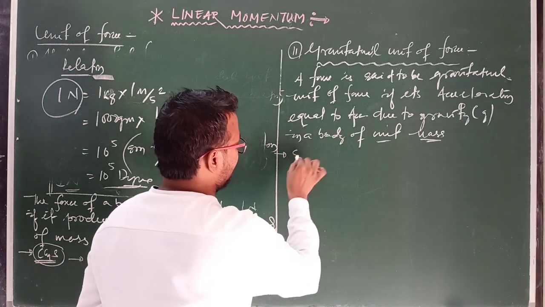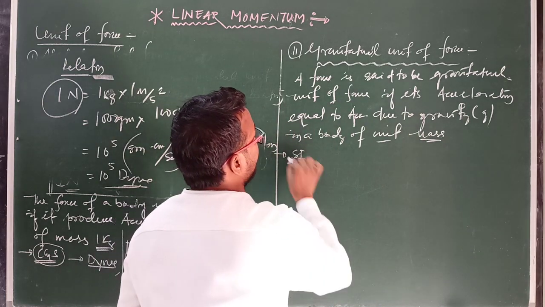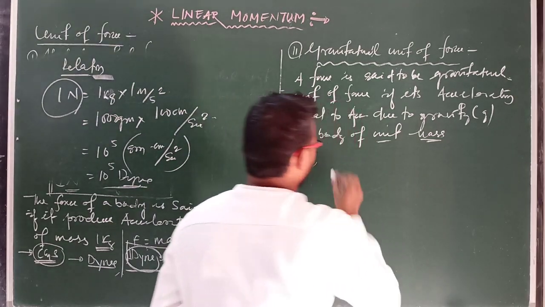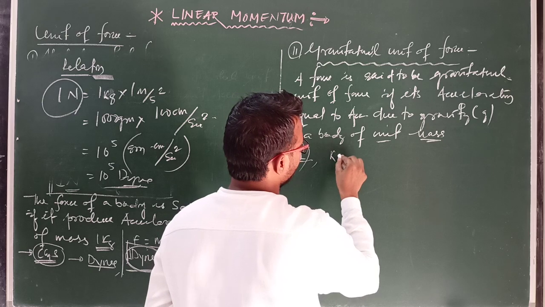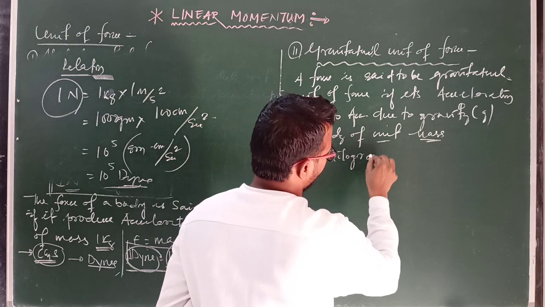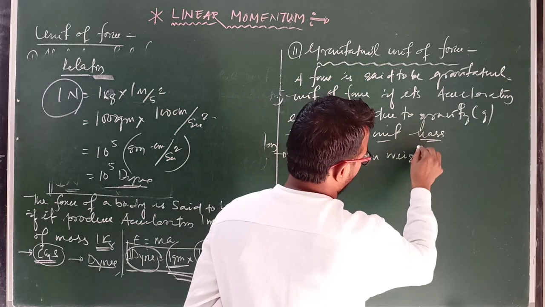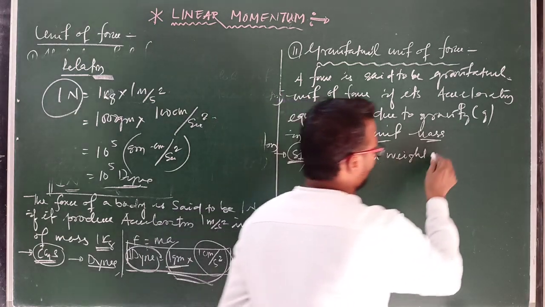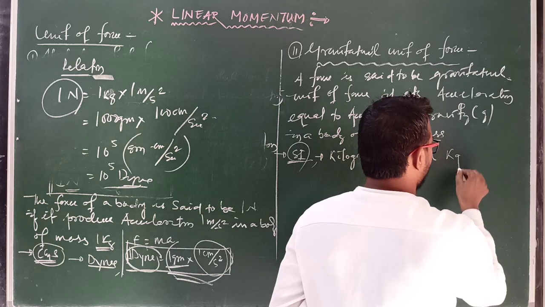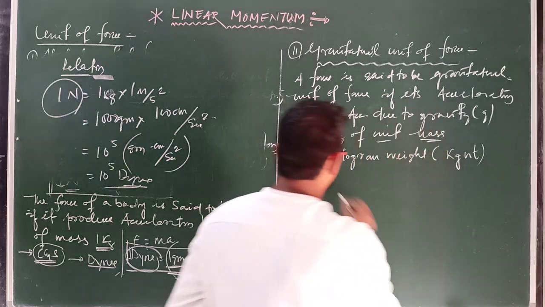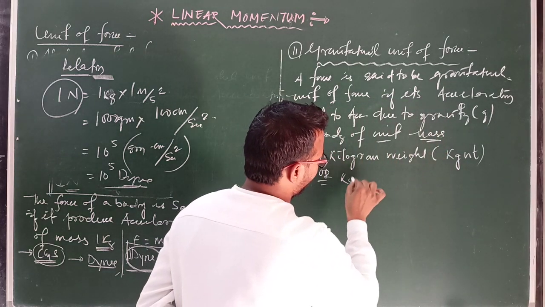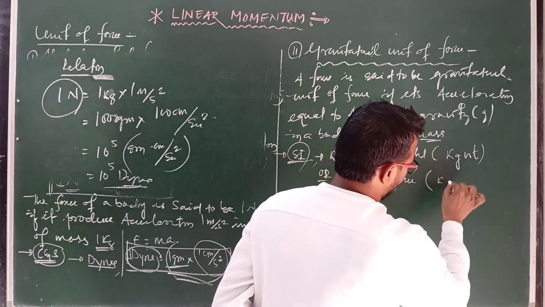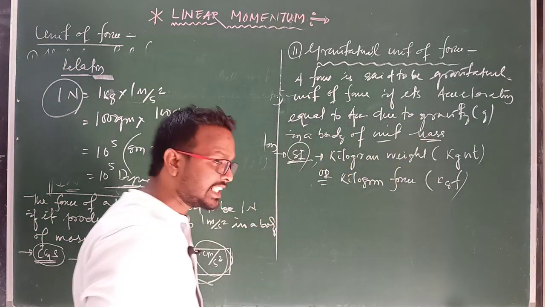Similarly, in the SI system, the gravitational unit of force is kilogram weight, or simply kg weight, or kilogram force, kgf. Clear?